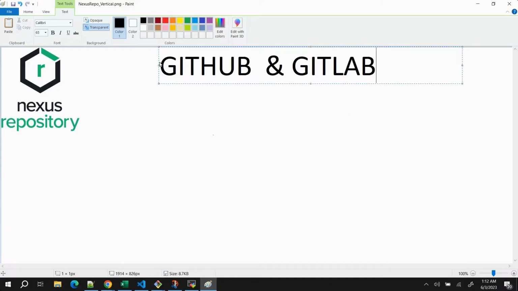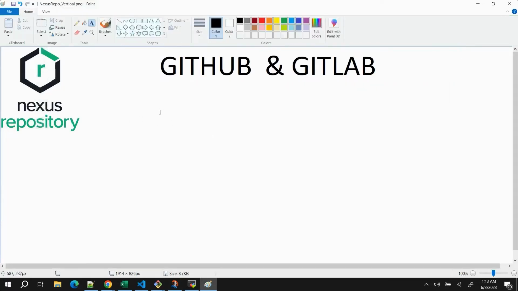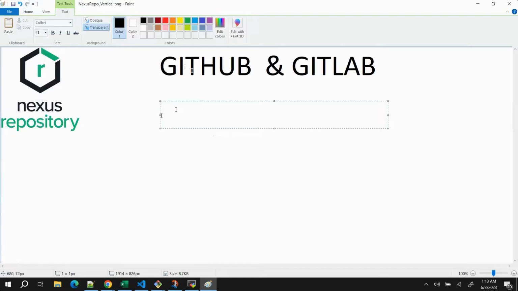Whatever changes we want to make to our source code, we can go on these applications, on these websites, and make the changes. Managing source code on these places becomes very easy, right? So there is a similarity between Nexus and these tools. As I mentioned, these are repositories for our source code. The main difference between Nexus repository and a GitHub or GitLab repository is that Nexus repository is basically a